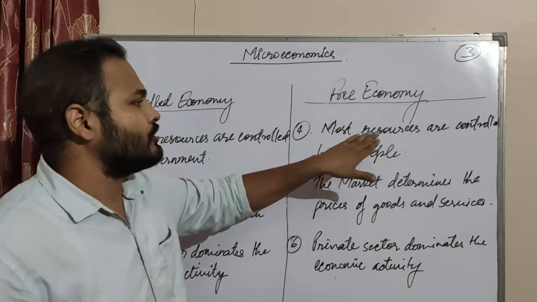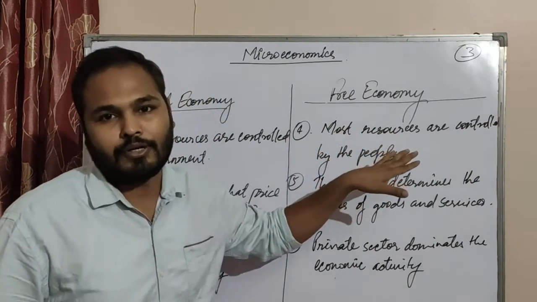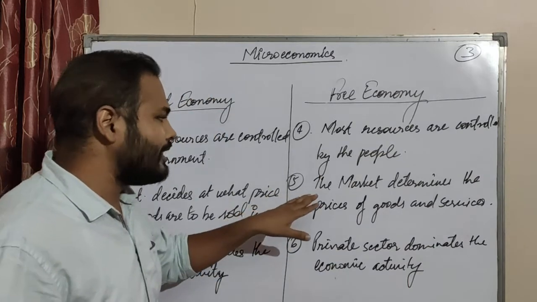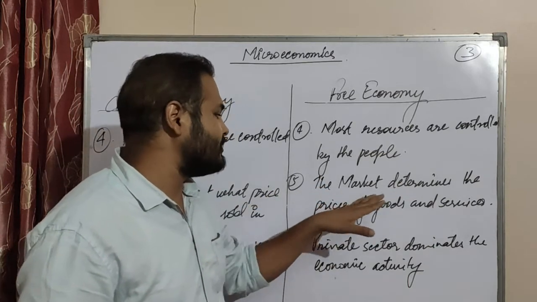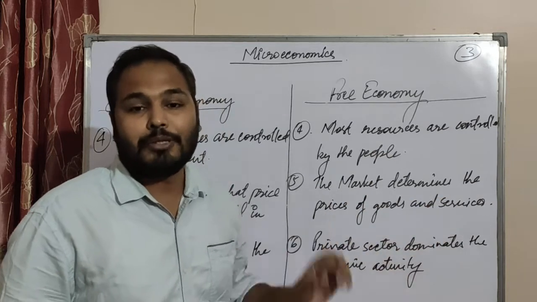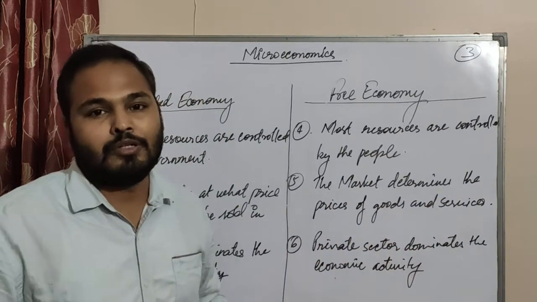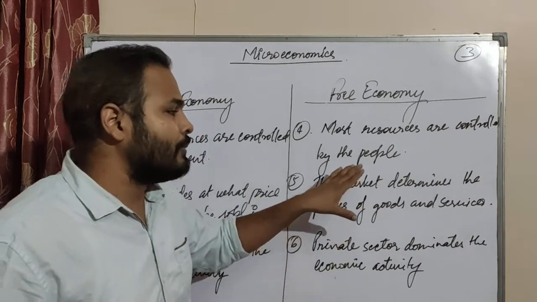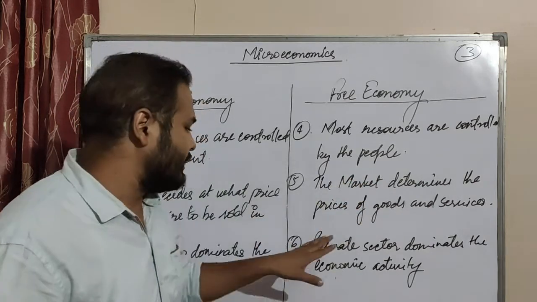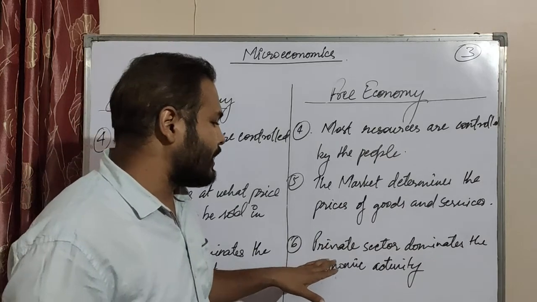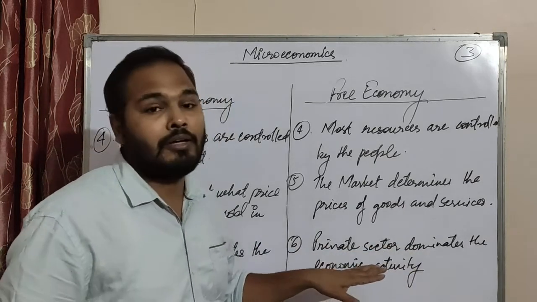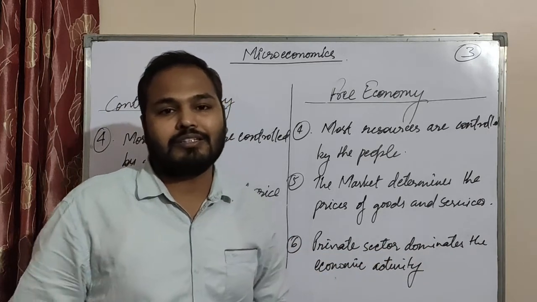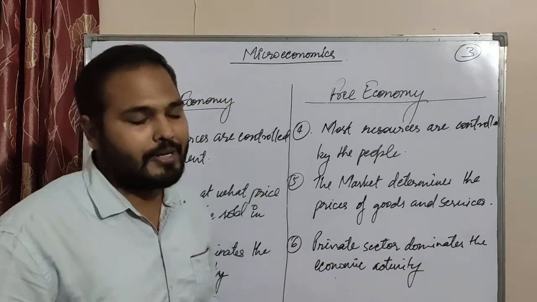Now we talk about the free economy. Most resources are controlled by the people, who hold the maximum resources. Then the market determines the prices of goods and services, because market forces like demand and supply work here, so the prices are determined by the market. Then the sixth point: the private sector dominates economic activity, so the private sector has more influence on economic activity.